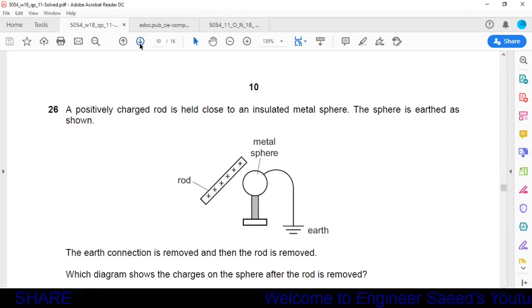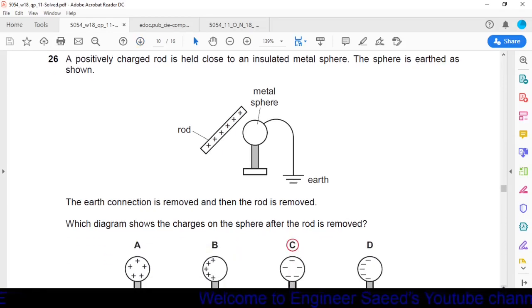Question number 26. A positively charged rod is held close to an insulated metal sphere. The sphere is earthed. The earth connection is removed and then the rod is removed. Which diagram shows the charges on the sphere after the rod is removed? Okay, here we have a metal sphere. First we brought a rod that is positively charged near the sphere.